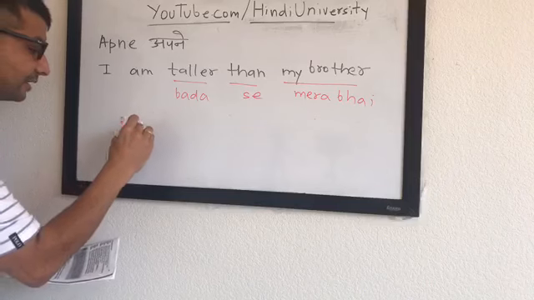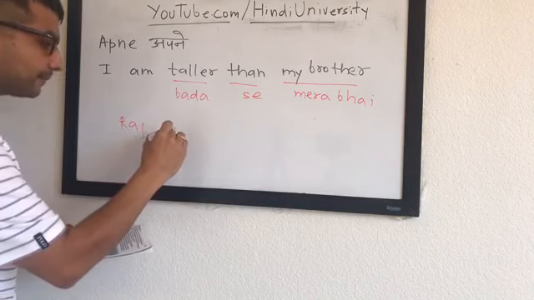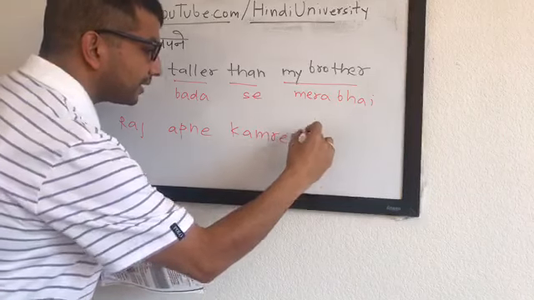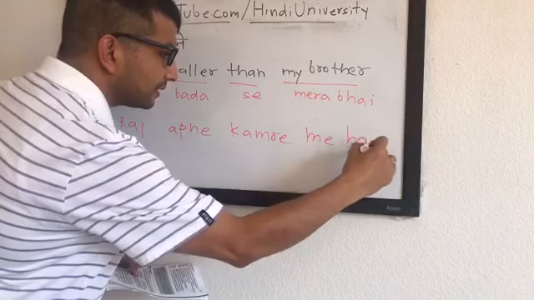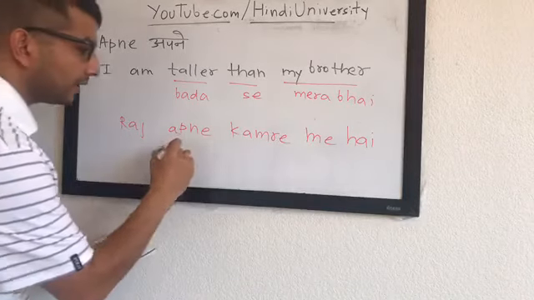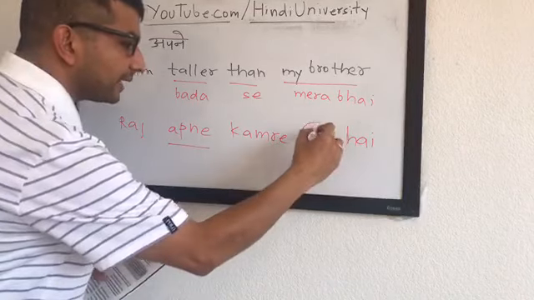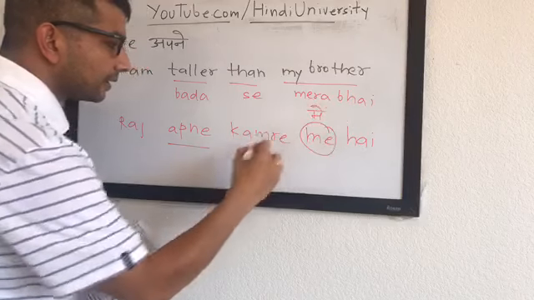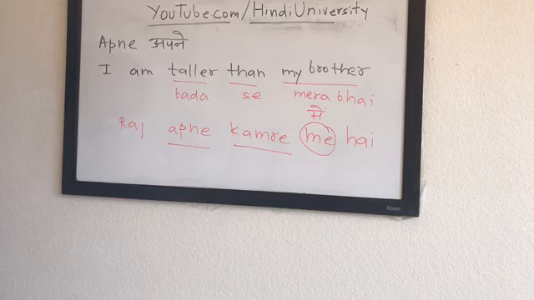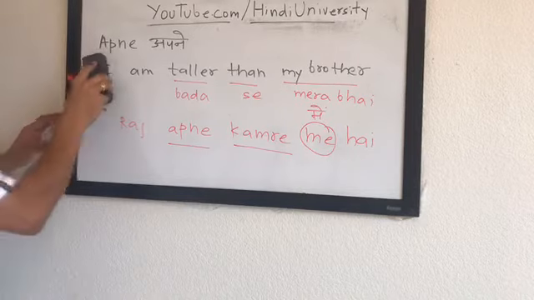Let me write that down so it makes sense. Raj अपने कमरे में है. What does it mean? Raj is in his own room. Now because of the में, kamra becomes kamre and apna becomes apne. Now the other case you were describing, Luca, is a longer sentence, so let's write it down as well.